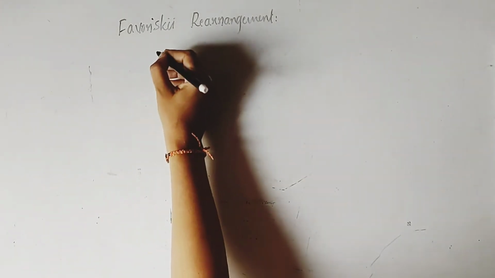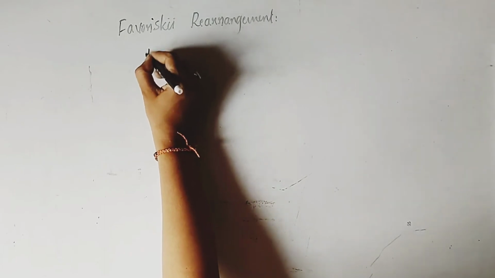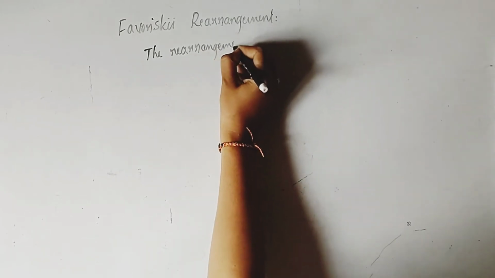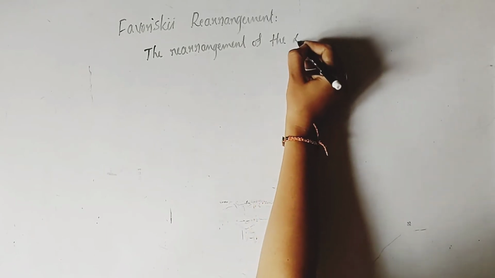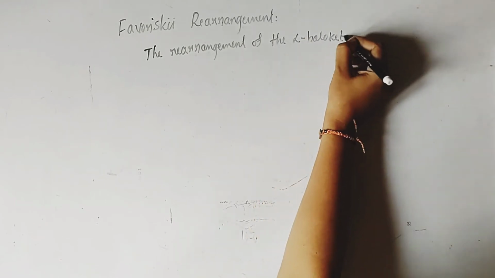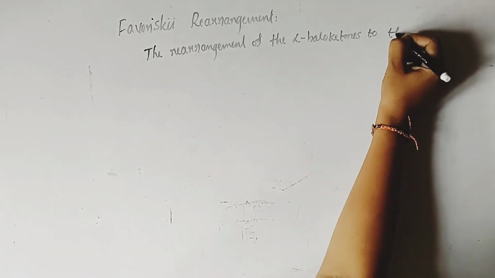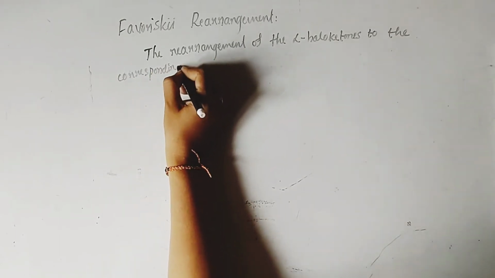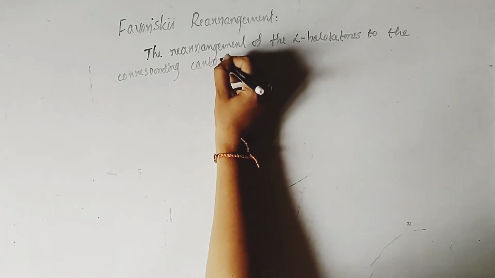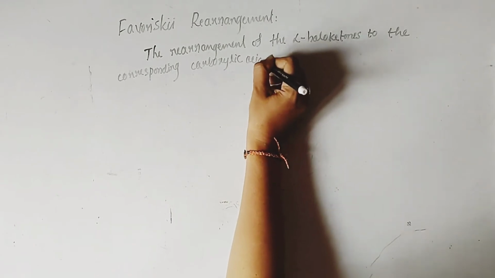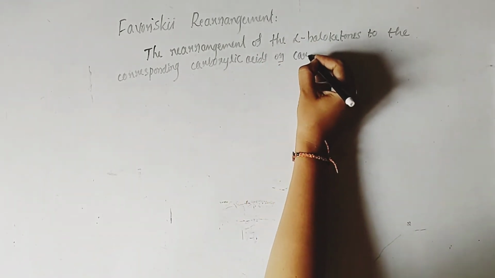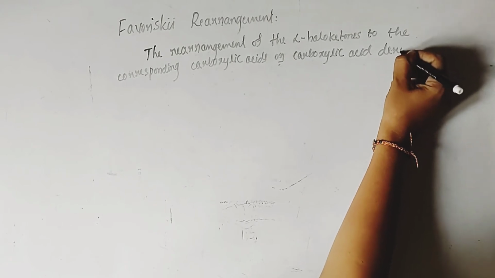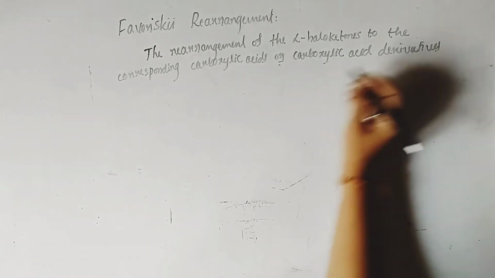So I will write the definition here. So Favorsky rearrangement is the rearrangement of the alpha haloketones to the corresponding carboxylic acids or carboxylic acid derivatives in presence of